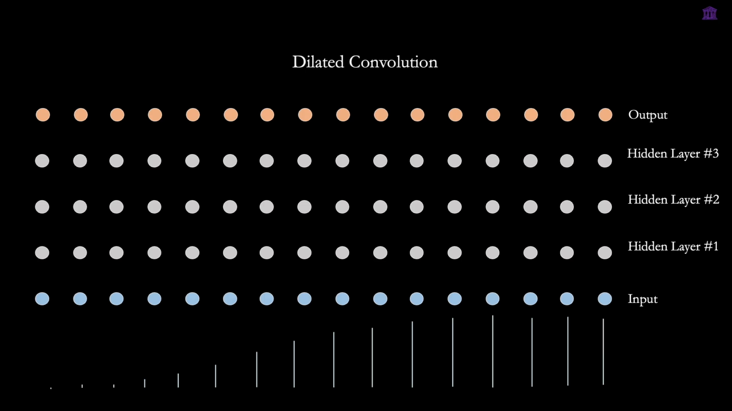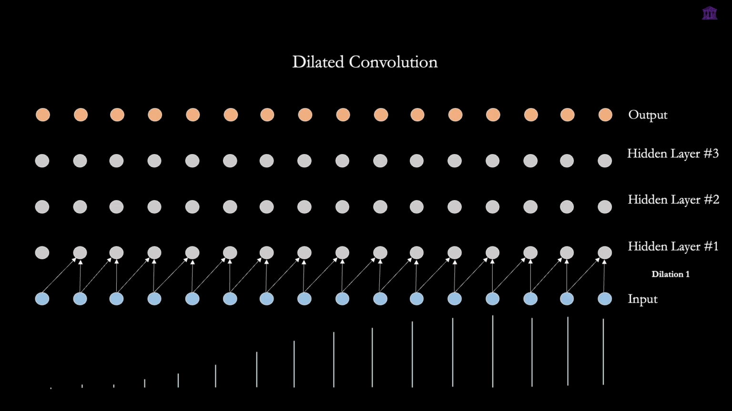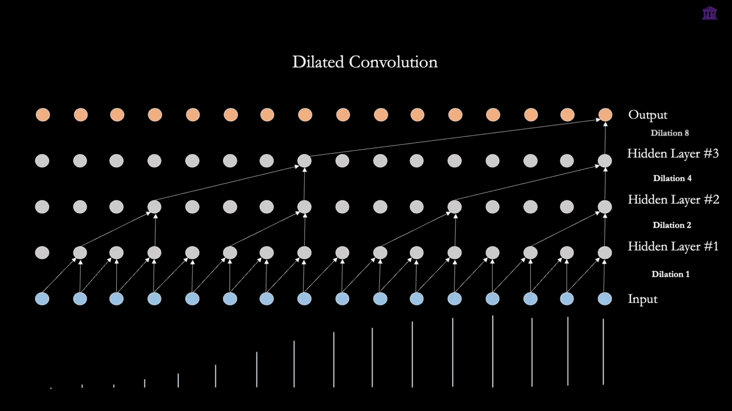This is where dilated convolution is introduced. A dilation factor of 1 is just the regular convolution we already know. A dilation factor of 2 means that we are skipping every other sample, using 1 out of every 2 samples from the layer below. Similarly, we can use dilation factor of 4, 8, and further up.